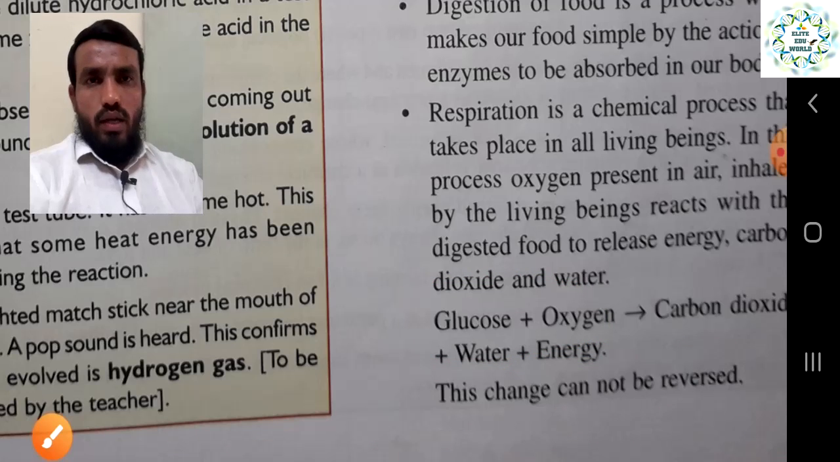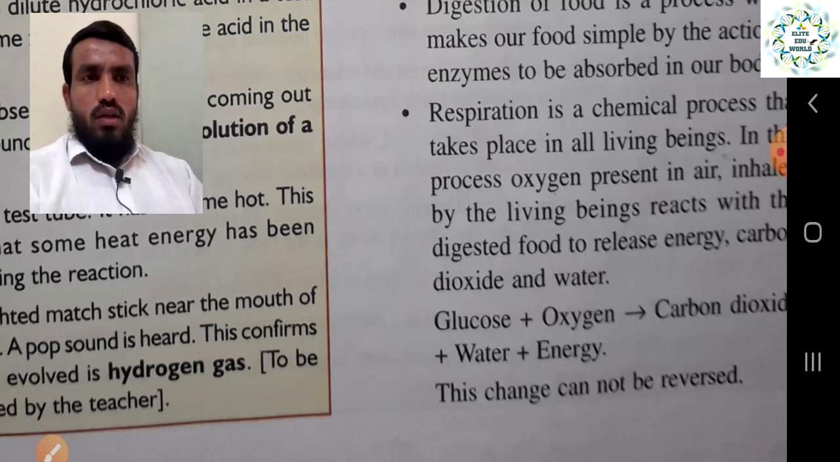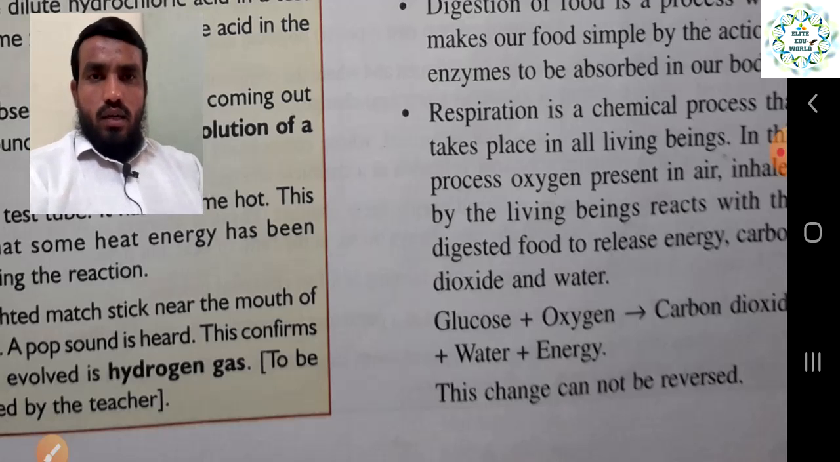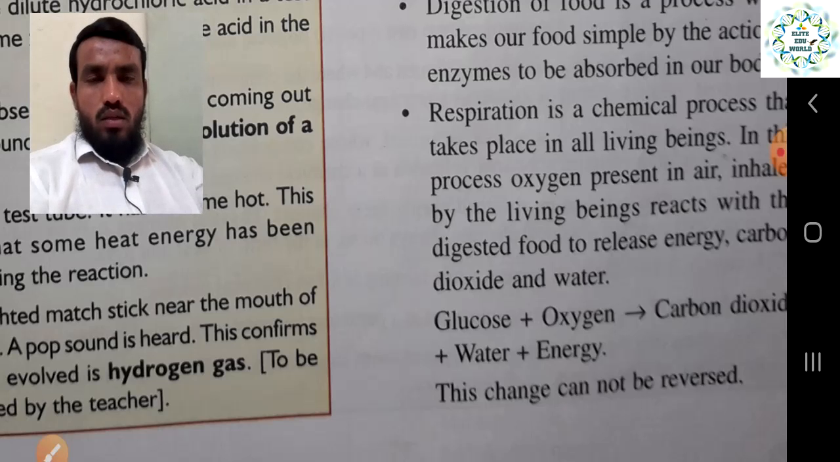So here are the reactants, and the reaction goes from left side to right side, and on the right side you get carbon dioxide, water and energy, the products of this reaction. New things are formed: carbon dioxide, energy and water vapor. These are new products, and it is not a reversible change. That is why it comes under a chemical reaction. Like this, there are many important and desirable reactions that come under the category of chemical change. So this change cannot be reversed, right.